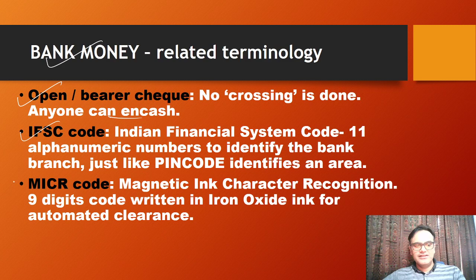Then there is MICR code. So what is this? So this is magnetic ink character recognition. It's a 9-digit code written with iron oxide ink. Science and tech question also for automated clearance. So there is a MICR code on your various financial instruments like check and so on. So there it can be used.